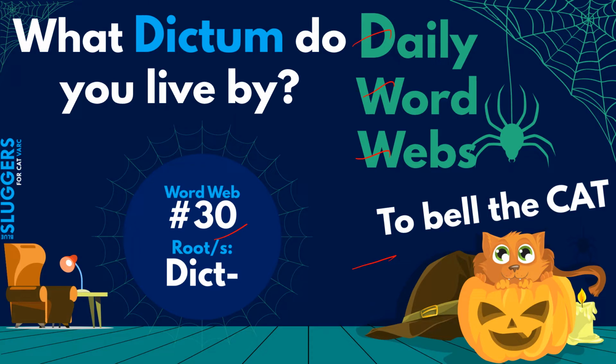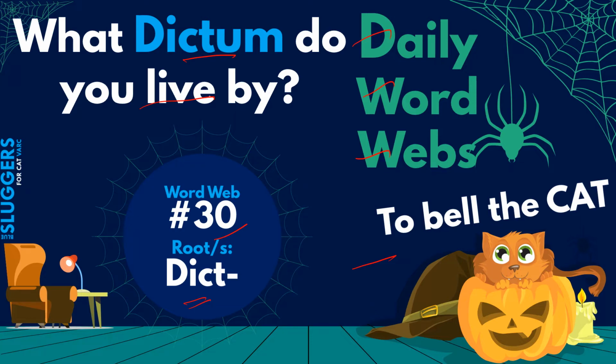In this episode, we'll stick to the same root that we discussed last time because there are many words that come from this root. It's one of the more, if not the most, prevalent roots in the English language. And yeah, what dictum do you live by, right? Dictum in this context means a general principle that people live by. For example, people who believe in honesty might live by the dictum of honesty is the best policy.